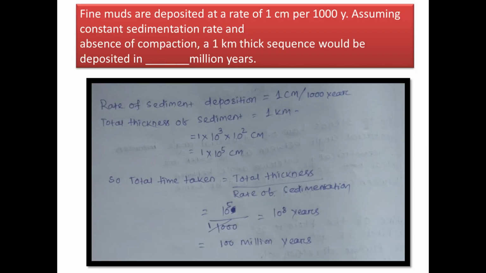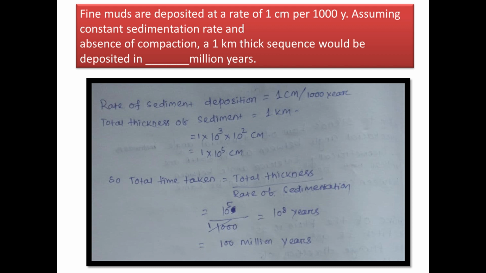Okay. Next question. Fine muds are deposited at a rate of 1 centimeter for 1000 years. Assuming constant sedimentation rate and the absence of compaction, a 1 kilometer thick sequence would be deposited in dash million years. Now see, here the rate of sediment deposition is 1 centimeter in 1000 years and the total thickness of sediment is 1 kilometer, that is 10 to the power 3 meters, that is 10 to the power 3 into 10 to the power 2, that is 10 to the power 5 centimeters.